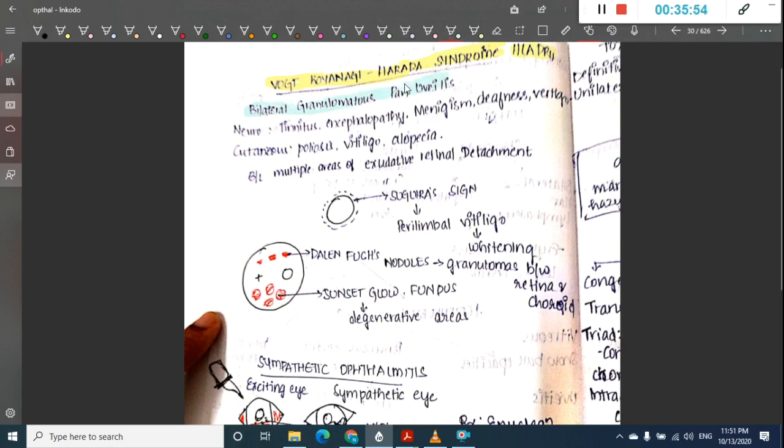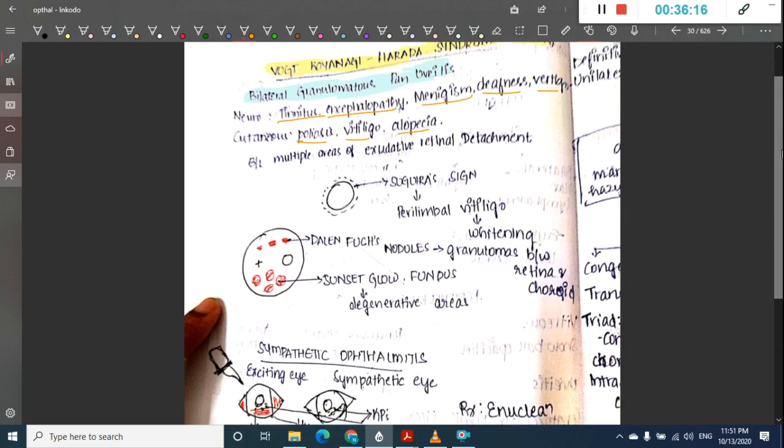Here we have three types of lesions. One, in uveitis we have bilateral granulomatous panuveitis, and we also have tinnitus, encephalopathy, meningism, deafness and vertigo associated with it. We have cutaneous lesions like poliosis, vitiligo and alopecia also present.